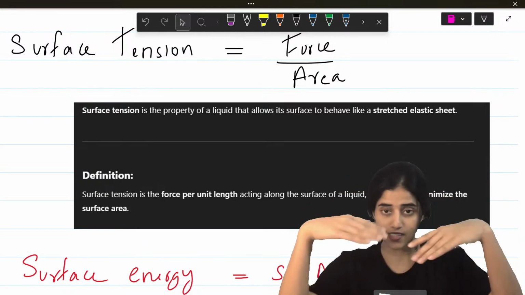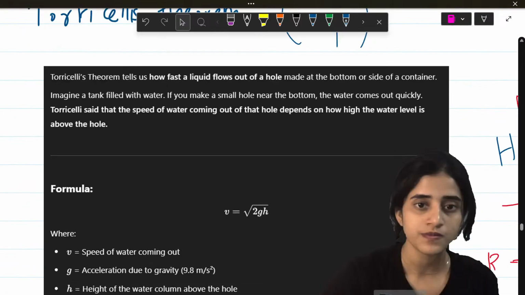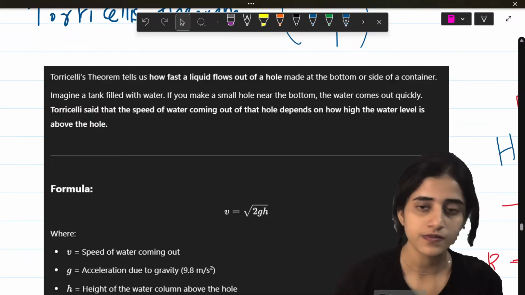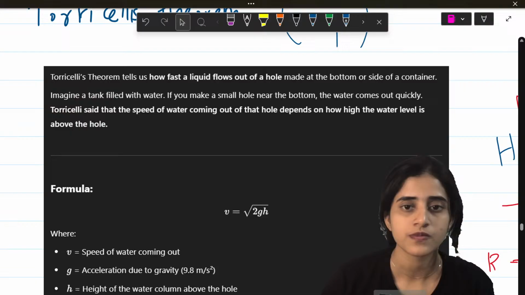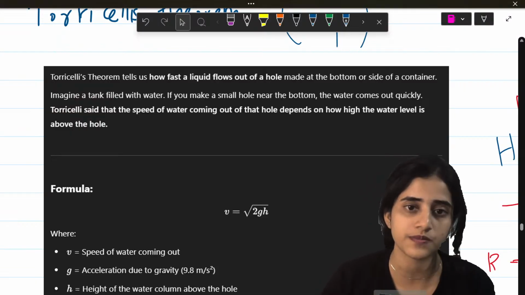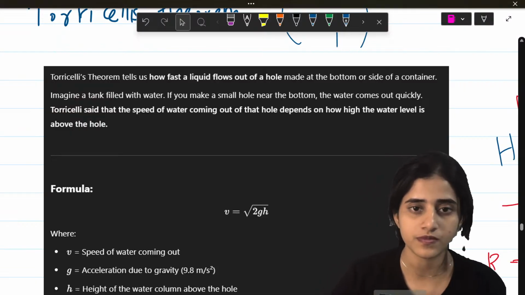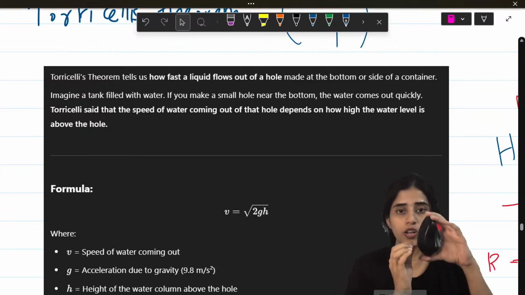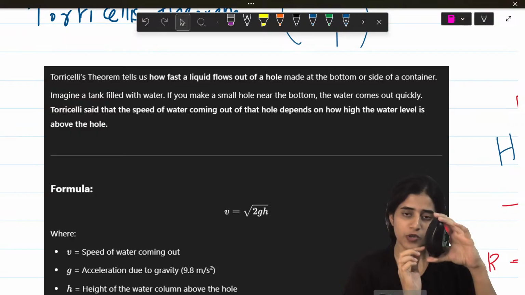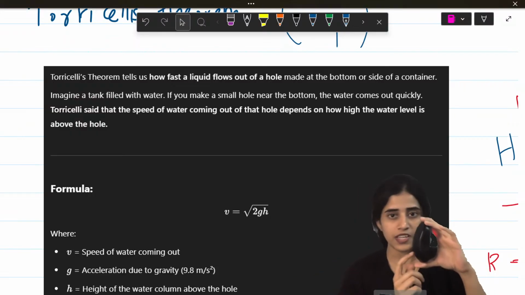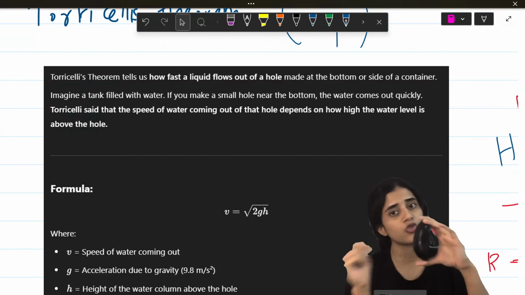When height increases, see how high the water level is. So higher, faster. It also depends on the hole. If the hole is near the bottom, water comes out faster. But if the hole is at the top, water comes out slowly.